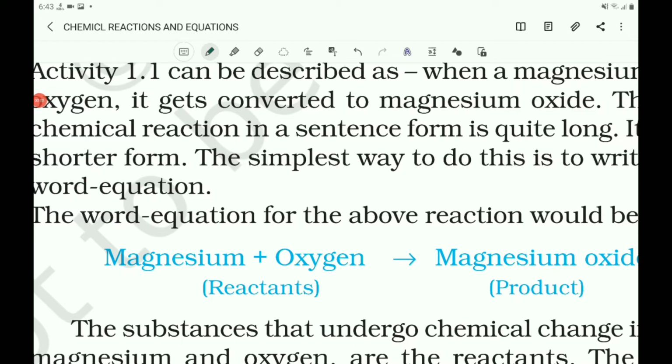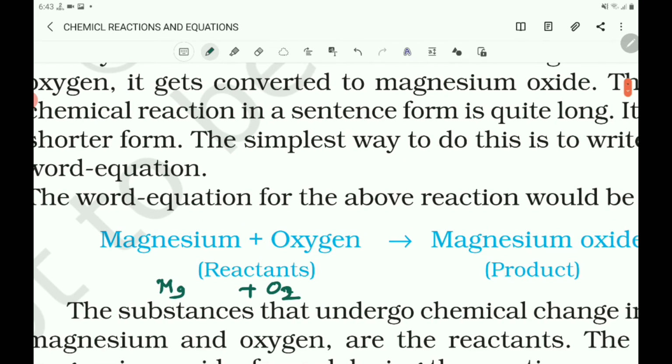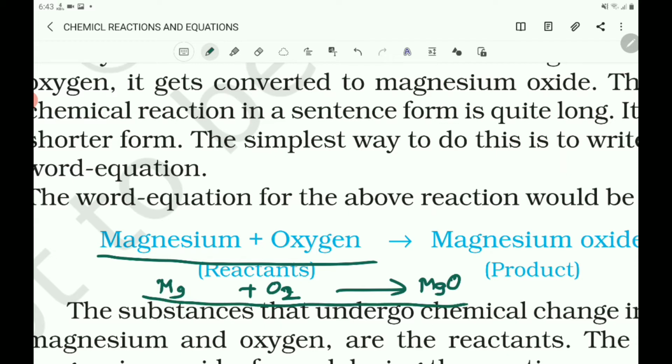But symbolically, you can write using the symbol of magnesium, that is Mg, and the symbol of oxygen, O2, then you put the arrow mark, and the molecular formula of magnesium oxide is MgO. This is the word equation. This is the chemical equation. So the difference is here.